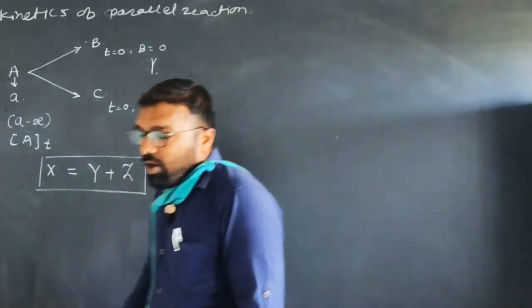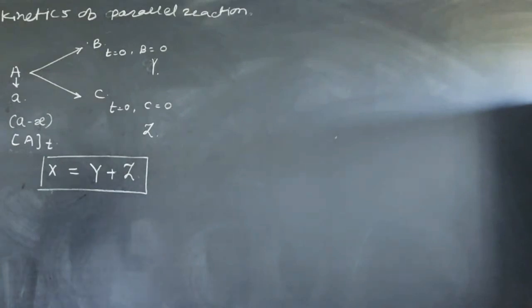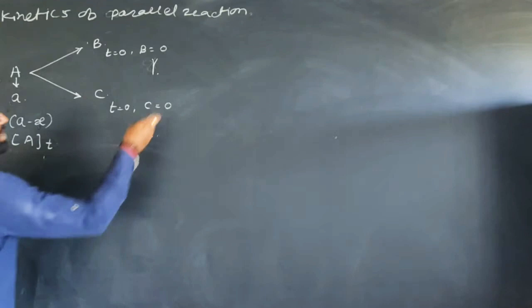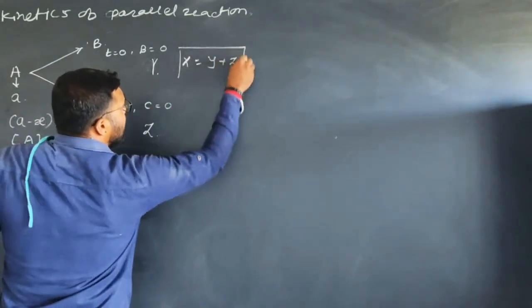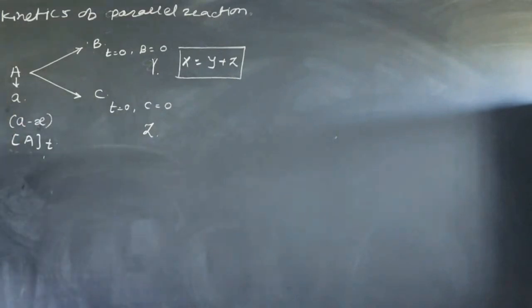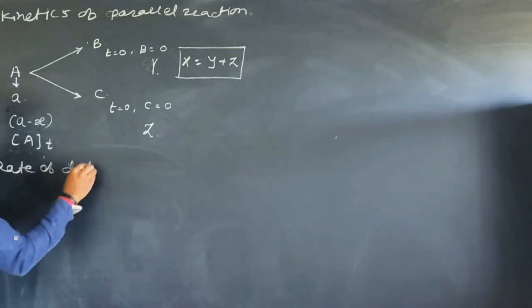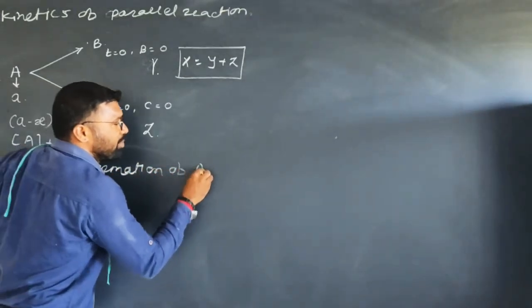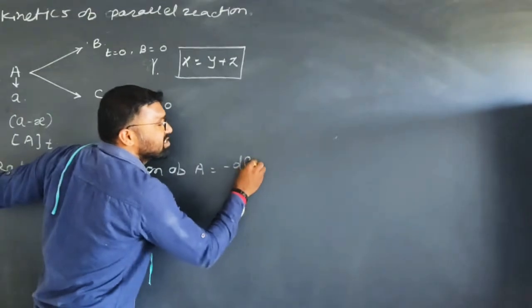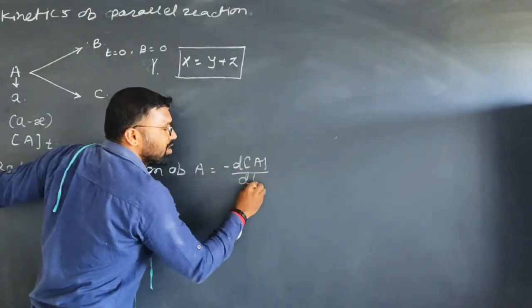Now suppose you think about the rate of decomposition of A. I write here x is equal to y plus z. Suppose you think about the rate of decomposition of A. Decomposition means decomposition of A, right? Therefore, I can write here the rate of decomposition of A is written as minus dA upon dt.